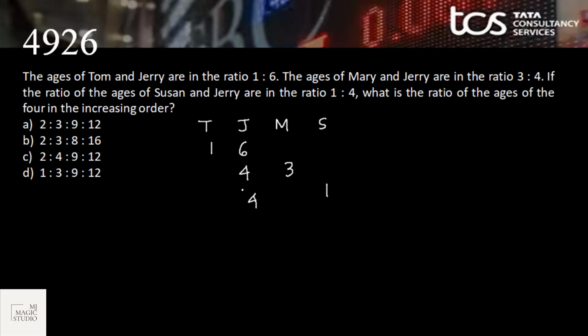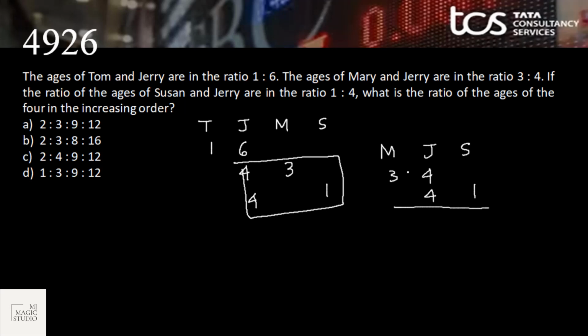We have Suzanne, Jerry. Jerry is always there, and ratio should be maintained with Jerry. Tom, Jerry, Jerry, Mary, Mary and Suzanne is not there. So we can combine these three first. Here Jerry is common. So we will have M, J, S. M and J is 3, 4 and J and S is 4, 1. And these two are the same. That means M, J, S is 3 is to 4 is to 1.